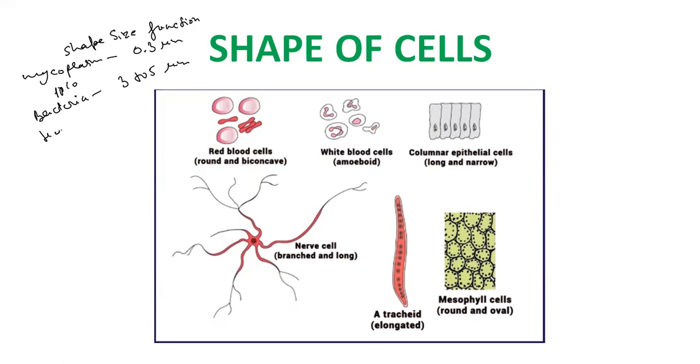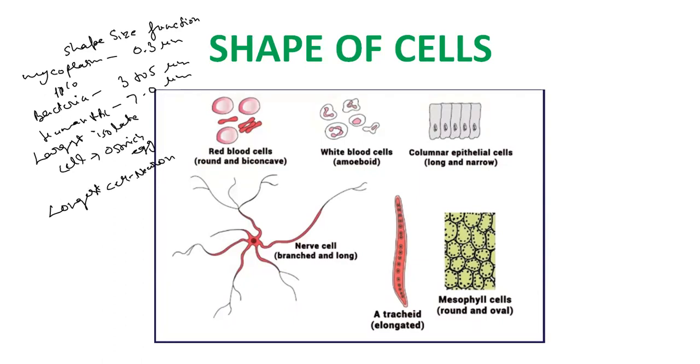Human RBC is 7.0 micrometer. The largest isolated cell which you can see with your naked eyes is the ostrich egg, and the longest cell in the human body is the neuron. So these different cells have different sizes.